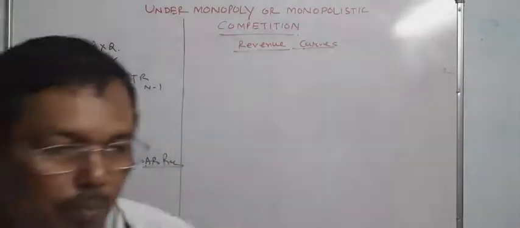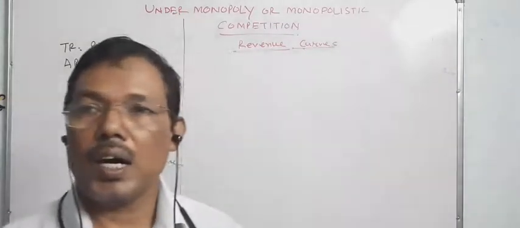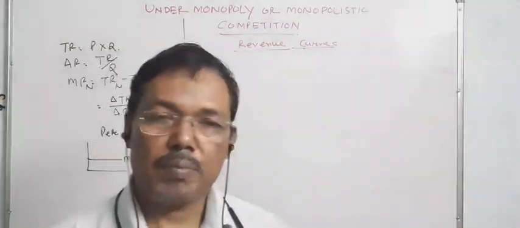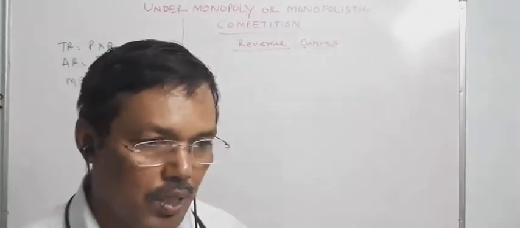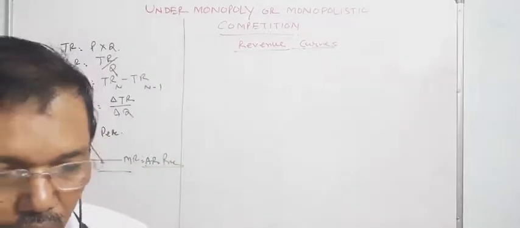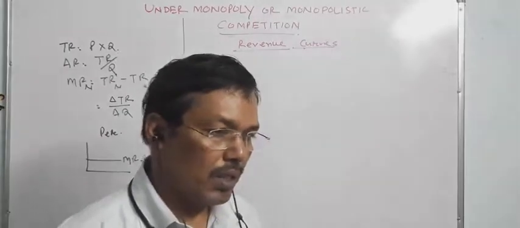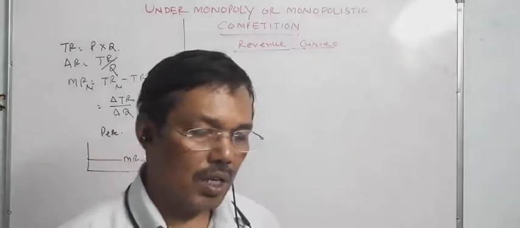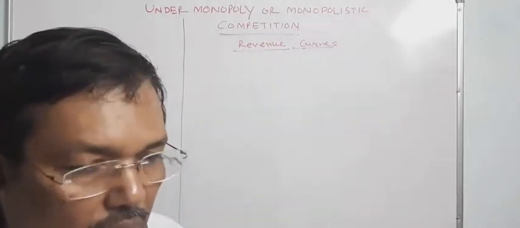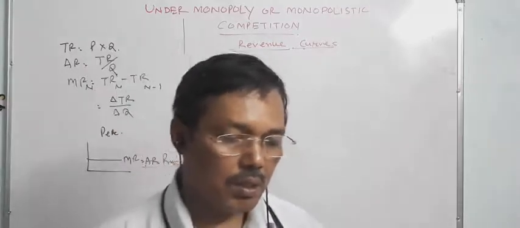In the monopolistic competition market, there are a large number of buyers and sellers, and there are differentiated products. Price must not be uniform, and whenever the producer sells the product, he sells at less and less prices.